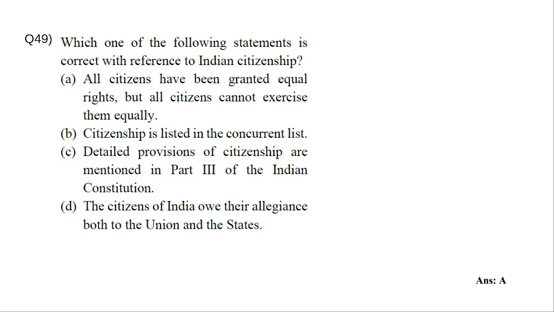No, citizens of India owe their allegiance to the center, basically the country. There is no division as union, states, etc. So option one is that all citizens have been granted equal rights, but all citizens cannot exercise them equally. That is true. For various reasons, all citizens cannot exercise them equally, but they have been granted equal rights.